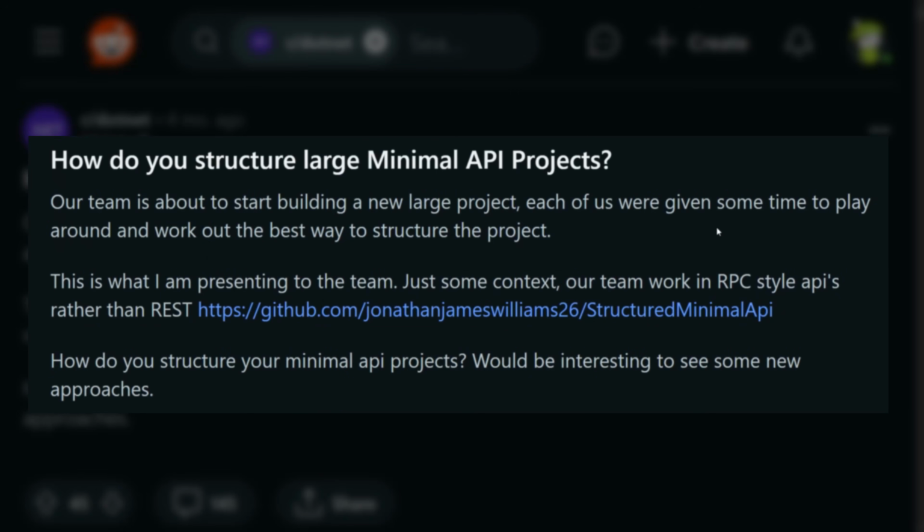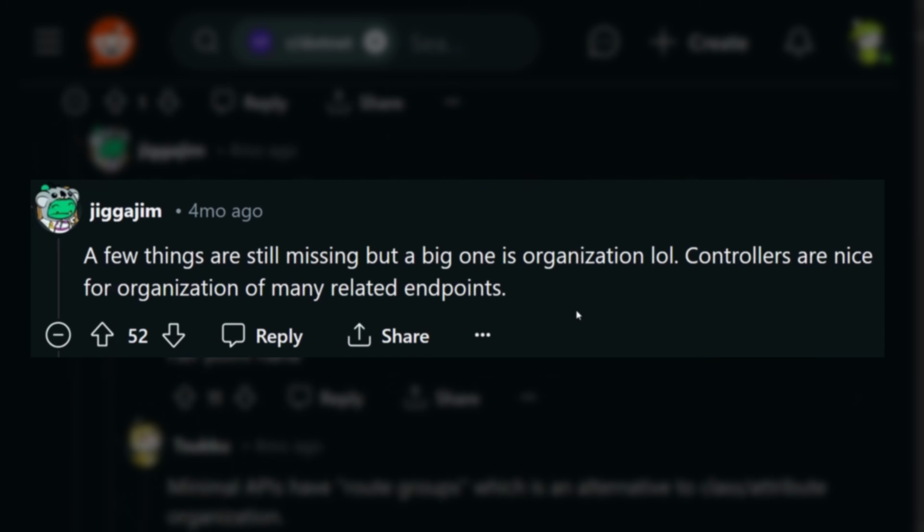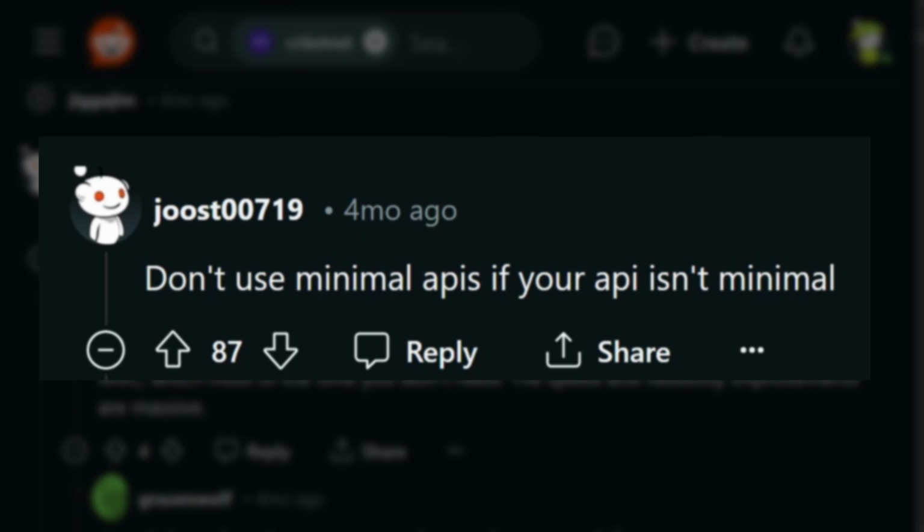Stop using minimal APIs for your large projects. Why? Because Reddit said so. Question: how do you structure large minimal API projects? I use controllers. Why? Few things are missing, but a big one is organization, lol. Don't use minimal APIs if your API isn't minimal.